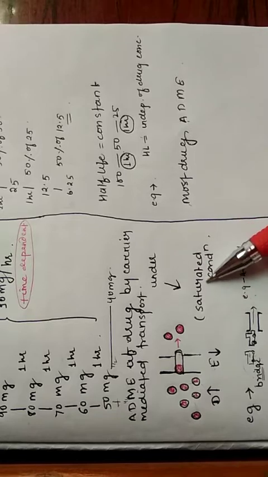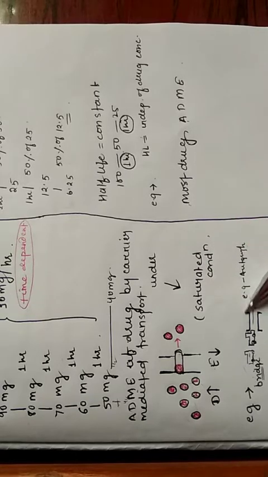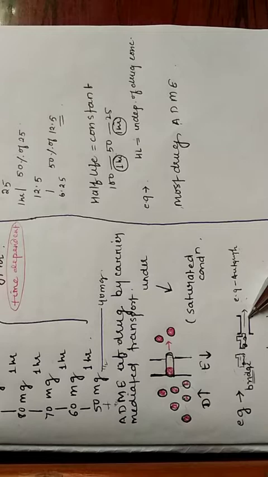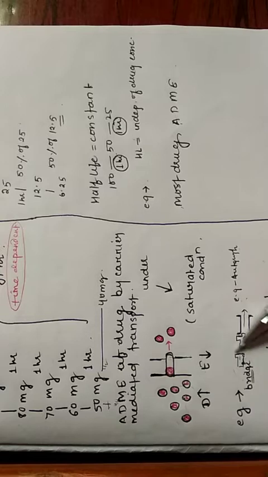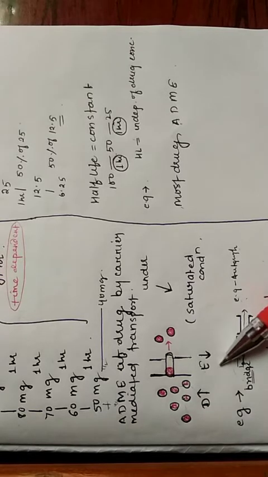Let's take an example. Like if there is a bridge which has a capacity for only a single truck, irrespective of the other trucks present after it, only one truck will be allowed. The same goes for the drug.